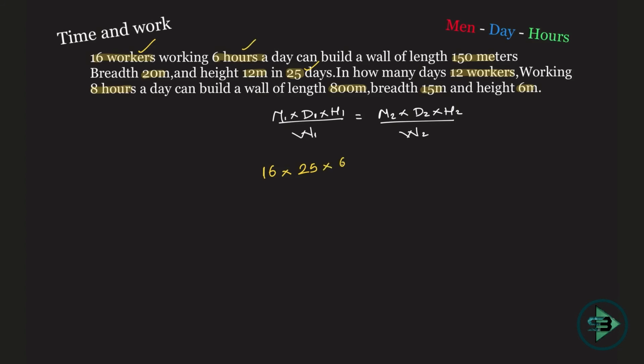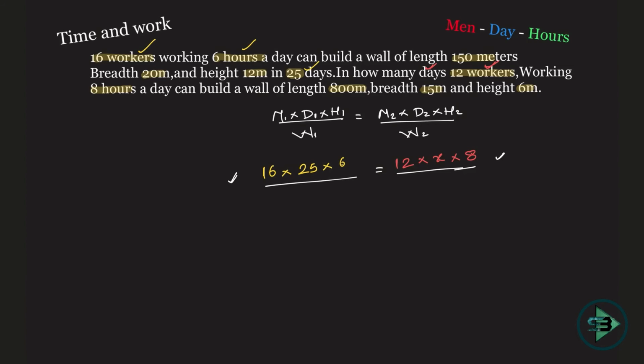This is what I write here, and this will be compared with what? 12 workers is given here. So let's write a 12 here. This is 12 workers. 8 hours a day, so let's write 8 here. For how many days? Whatever we are supposed to find out, we write here as X. Okay, and that's how we come up with this. But now W1 is not equal to W2. They are building different walls.